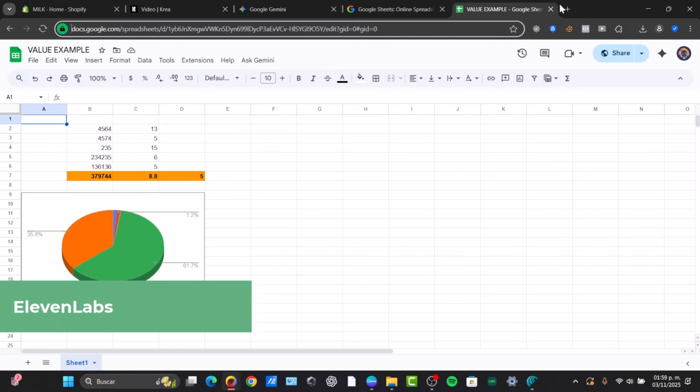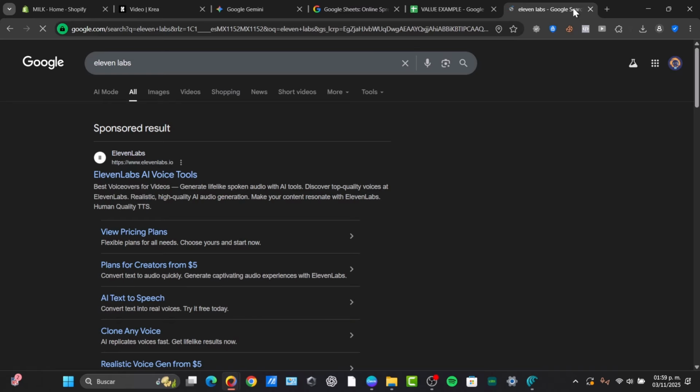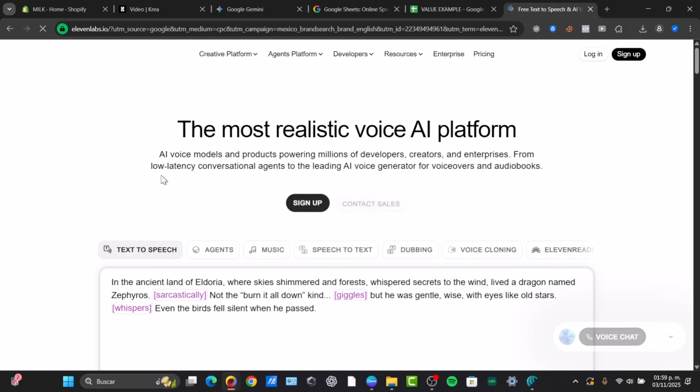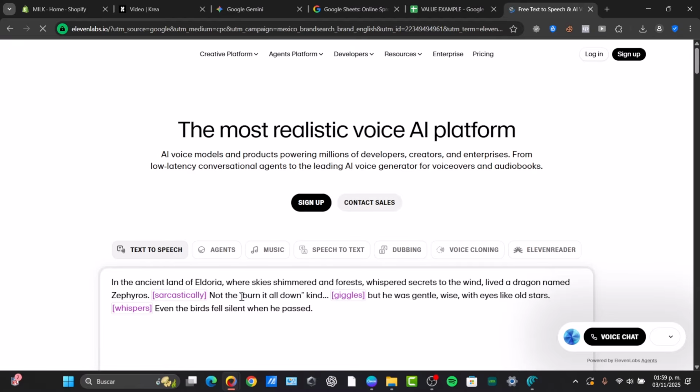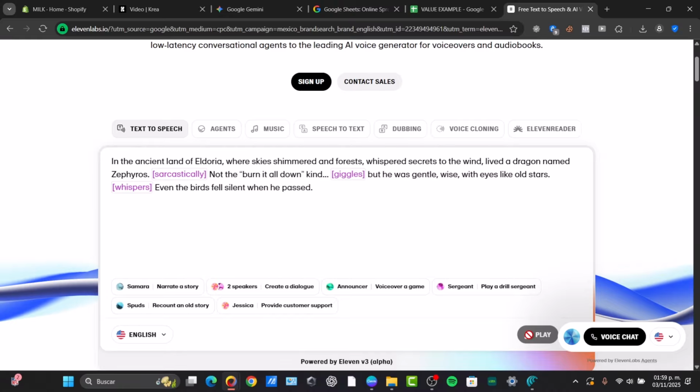Now, ElevenLabs, on the other hand, is the next tool I would like to introduce you. ElevenLabs can help you create videos, audiobooks, or, if you need, of course, professional narrations. ElevenLabs provides you the most realistic AI voices on the planet. It actually does a really great job when it comes to generating this kind of stuff.